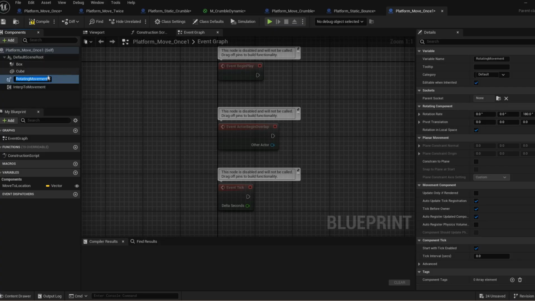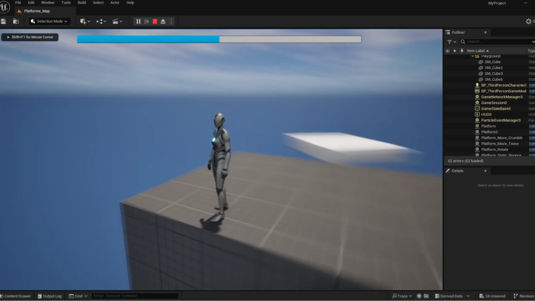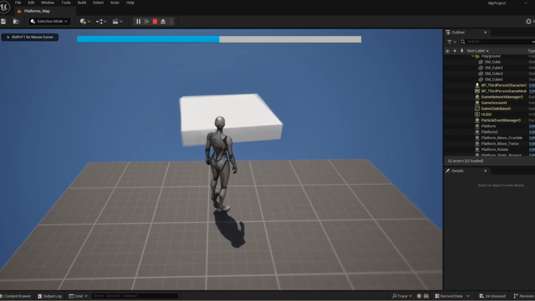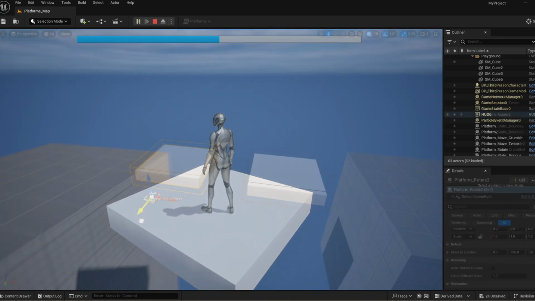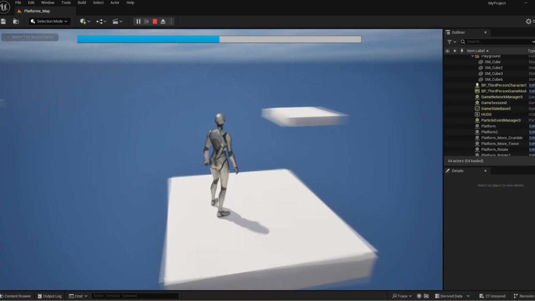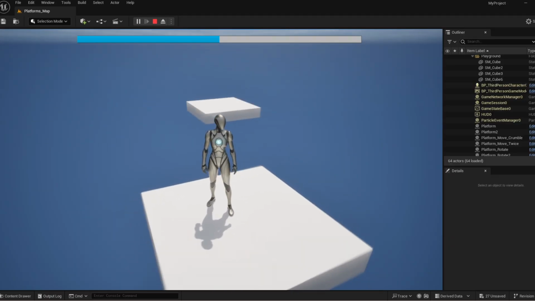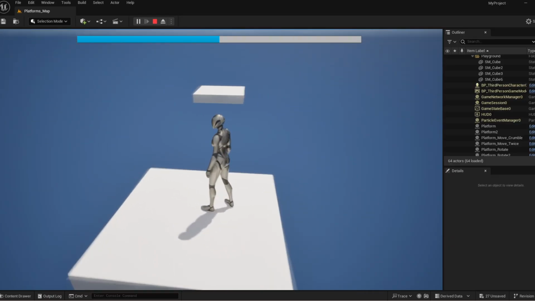Next we have the rotating platform. The point of this platform is just to make it harder to jump on and off of it. The initial rotating platform worked as expected, just using the rotate component. However, what I didn't expect was if you move the variable that tells the actor where to move to outside of the center of the actor, then it doesn't just spin in place and move in a linear direction like I thought, but the mesh and the vector variable actually start to orbit one another.